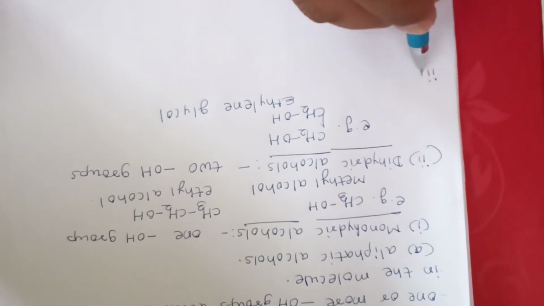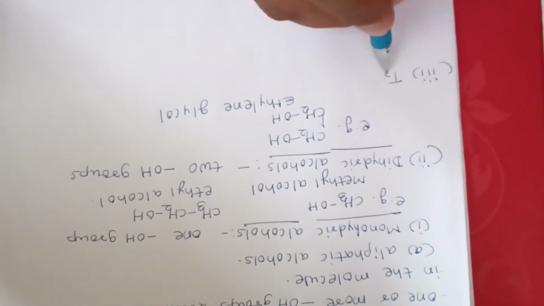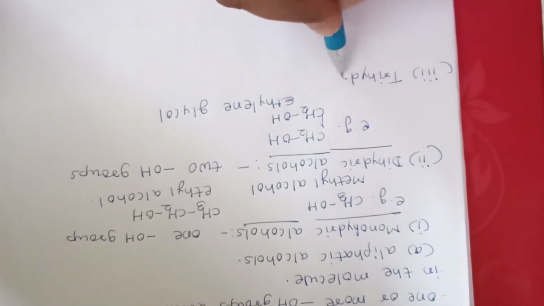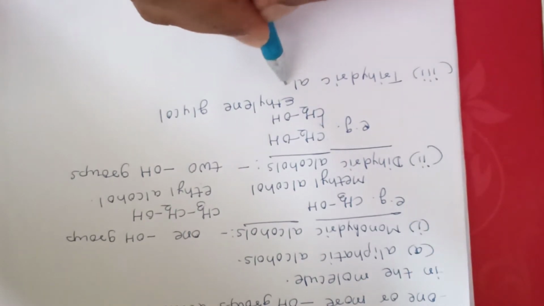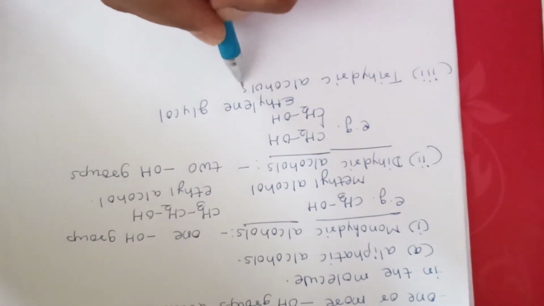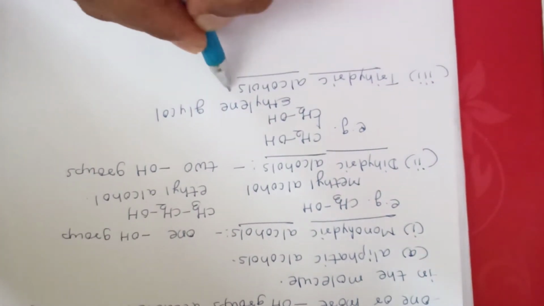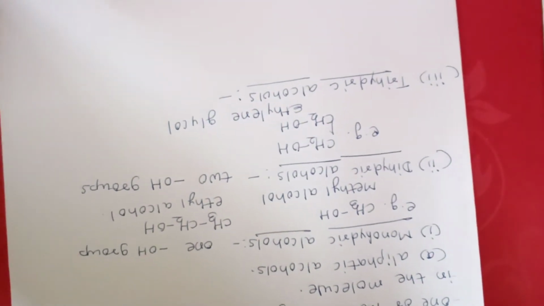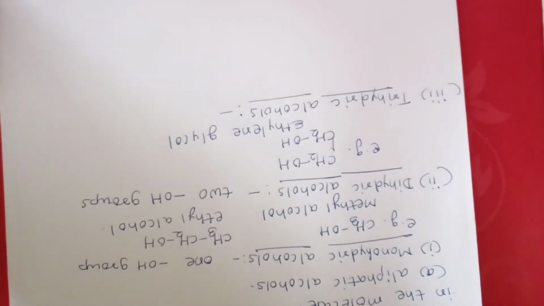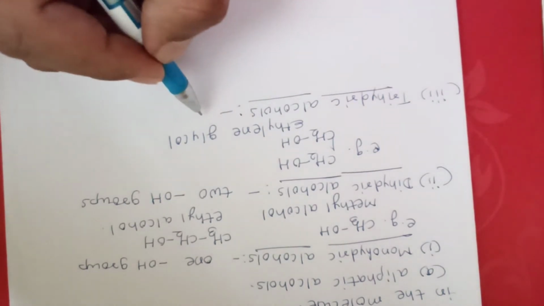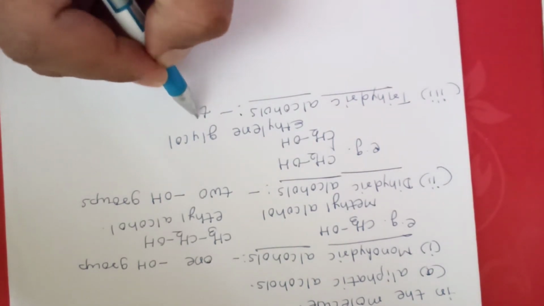Now another subclass is trihydric alcohols. As the name indicates, there are three hydroxy groups present. In this case, alcohols having three alcoholic functional groups in the molecule are called trihydric alcohols.